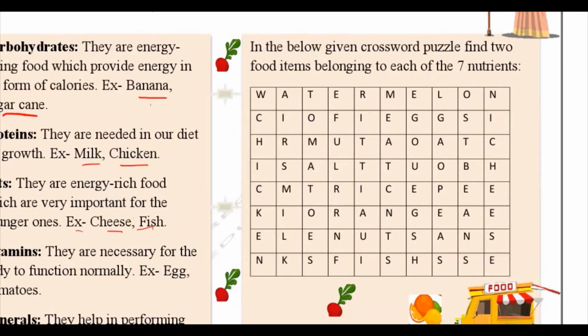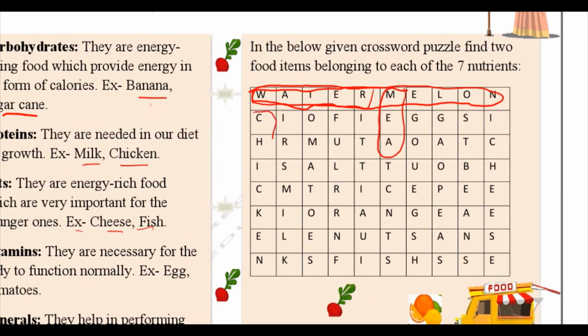The first one here is watermelon, and out of watermelon we can make water also. Then next is meat, which is also one of the foods present in the 7 nutrients.